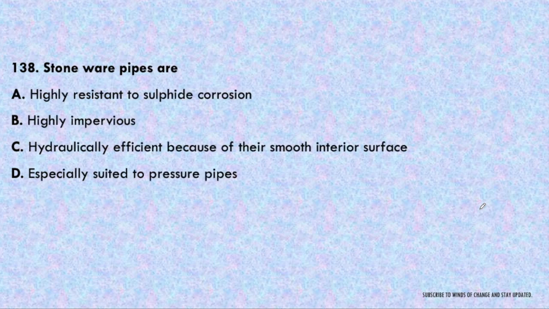Next question. Stoneware pipes are highly resistant to sulfide corrosion, highly impervious, hydraulically efficient because of their smooth interior surface, or specially suited to pressure pipes. So stoneware pipes are specially suited to pressure pipes. Okay, answer will be D, that is stoneware pipes are specially suited to pressure pipes.